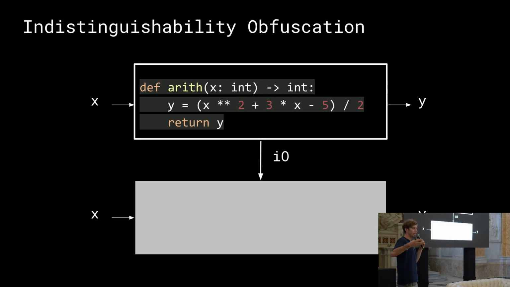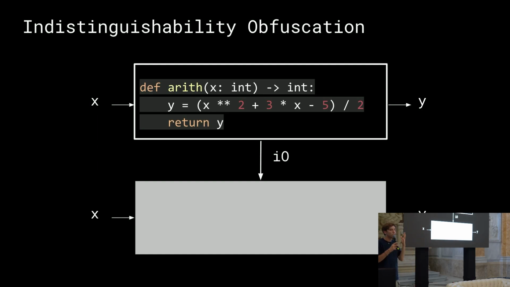So I/O, you can think of it as a compiler that takes a transparent program, a program definition, and outputs a gray box, an obfuscated box that can still be consumed by people, that maintains the same input and output relation, but it has this very cool property that it is able to hide the program definition. And in the case of this arithmetic program, maybe it's not very useful because it's just a very dummy program.